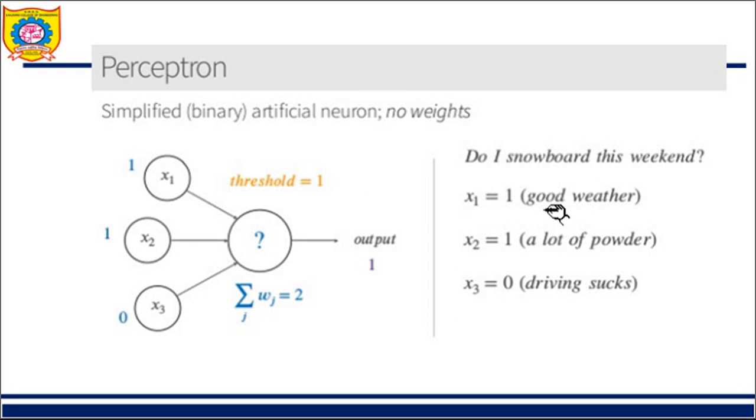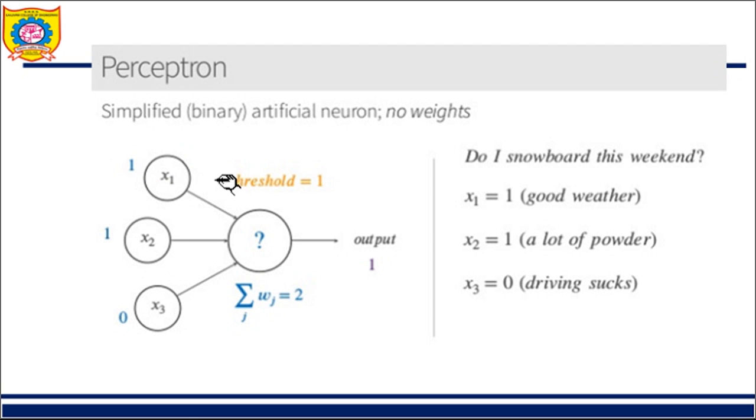x1, x2, x3 are my inputs: good weather, lots of powder, and dry socks. As you can see over here, x1 is 1, that is, the weather is good. x2 is 1, that is, there is a lot of powder available, and x3 is 0, that is, dry socks are not available. This is the meaning of this. So x1, x2, x3 are 1, 1 and 0.